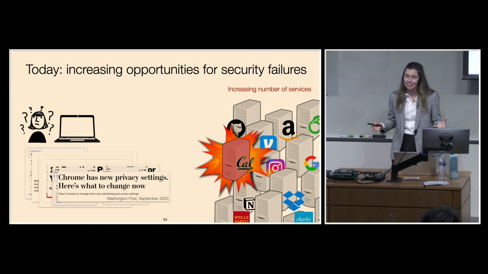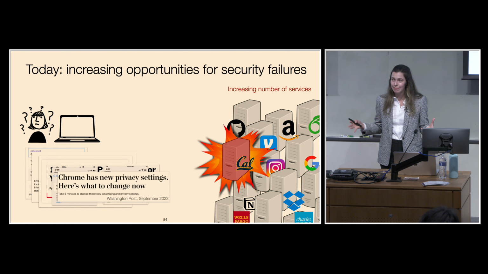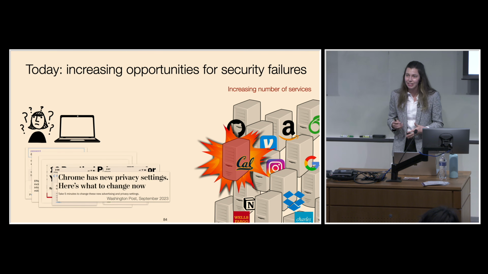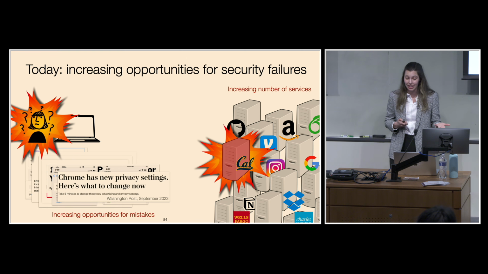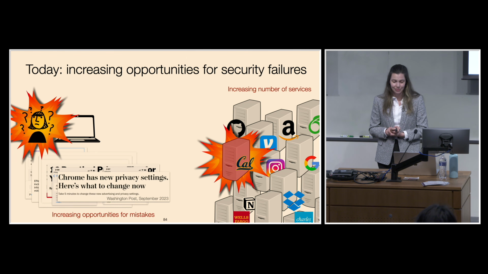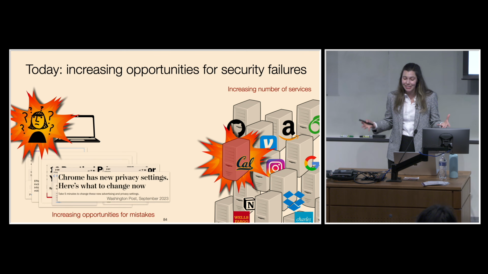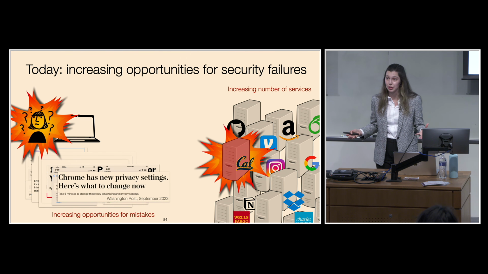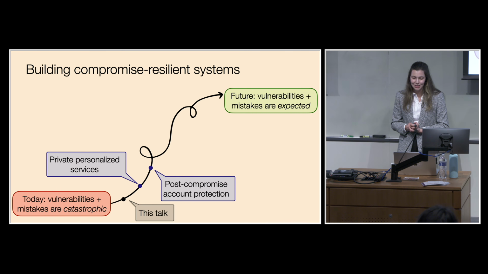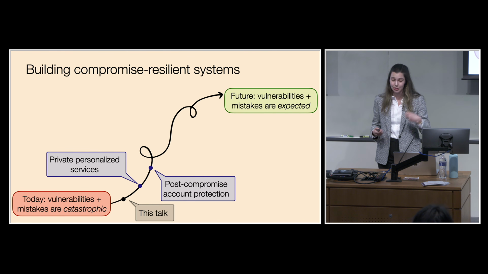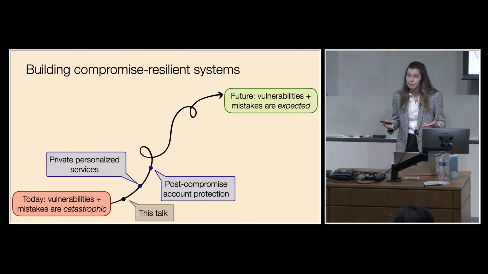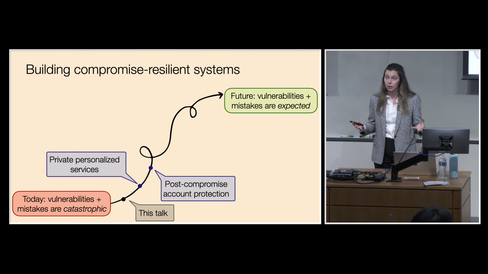And even if users get this right 99% of the time, if they mess up just once, if they click just one phishing link, this can be potentially catastrophic for users' security and privacy. So the attack surface today is huge, and there are an increasing number of services, an increasing number of opportunities for user mistakes. So moving forward, I want to build towards a future where instead of security failures having catastrophic consequences, we can build systems that automatically protect user security and privacy, even when there's some new vulnerability or a user makes some mistake.